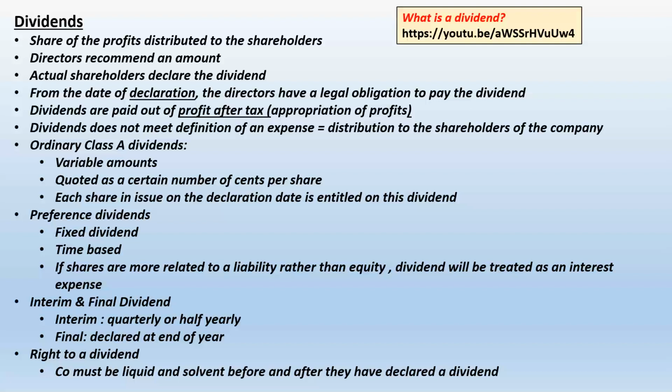Now that has a very important accounting implication, because when does the liability exist in our books? From the date of declaration of the dividend. So as soon as a dividend has been declared, we must raise an obligation or commitment or liability in our books, which constitutes the amount that we actually have to pay the shareholder as a dividend.